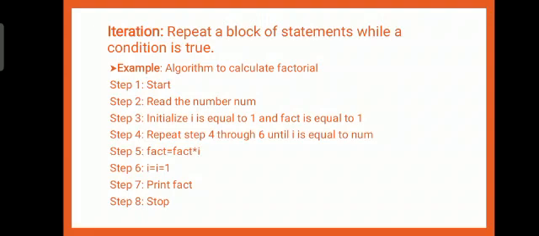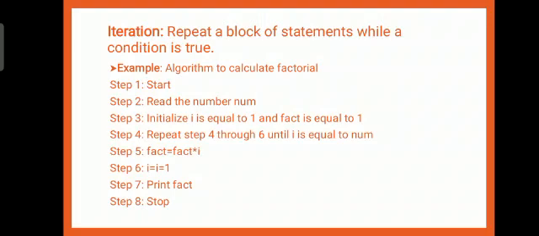Step 5, fact equals fact star I. Star is nothing but multiplication. Step 6, I equals I plus 1. Next, print fact. Stop is the last step, that is the end of this algorithm.